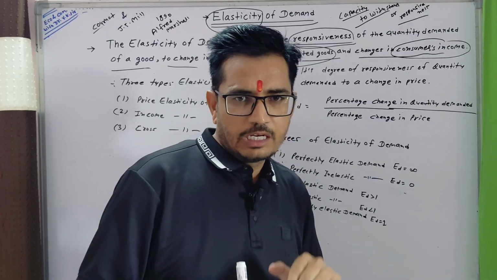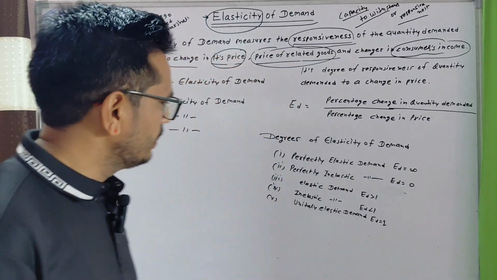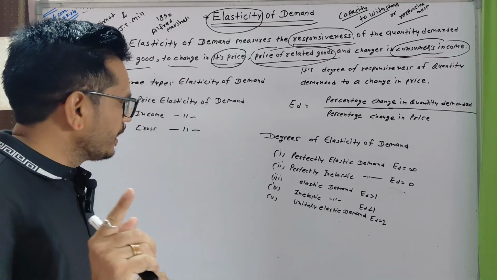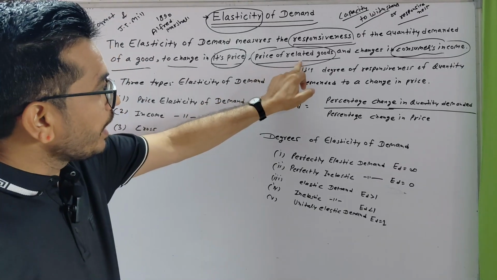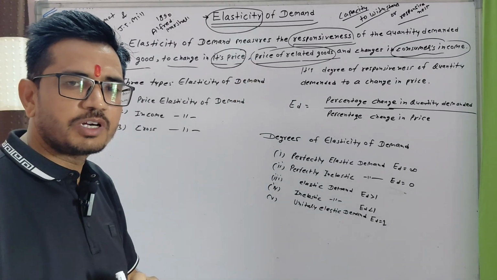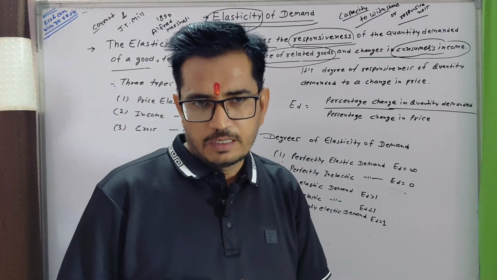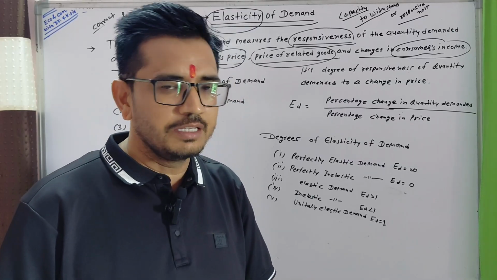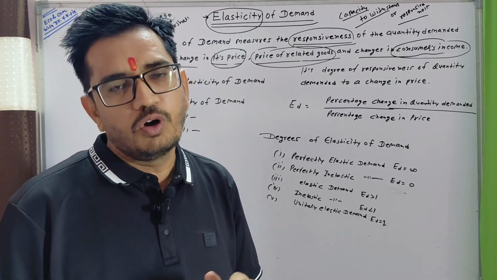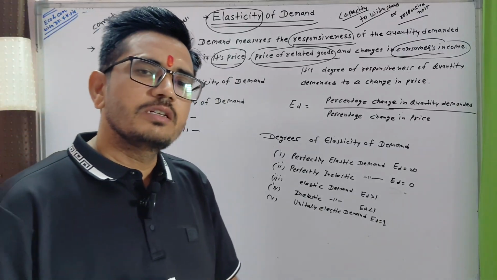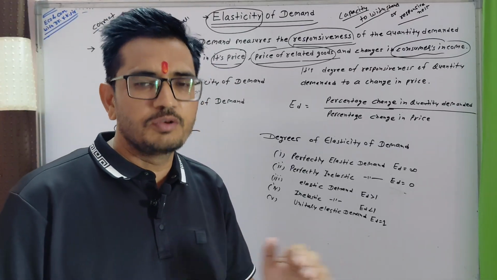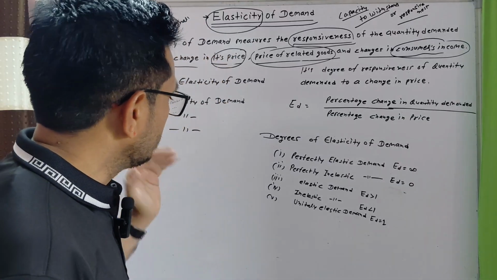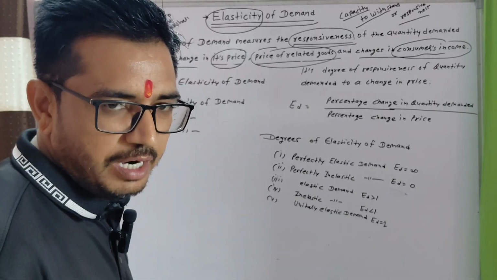When we talk about cross elasticity of demand, there is one thing to pay attention to: the price of related goods. What are related goods? There are two types of related goods: one is substitute goods and the second is complementary goods. If the price of a related good changes, what will happen to that commodity's demand?